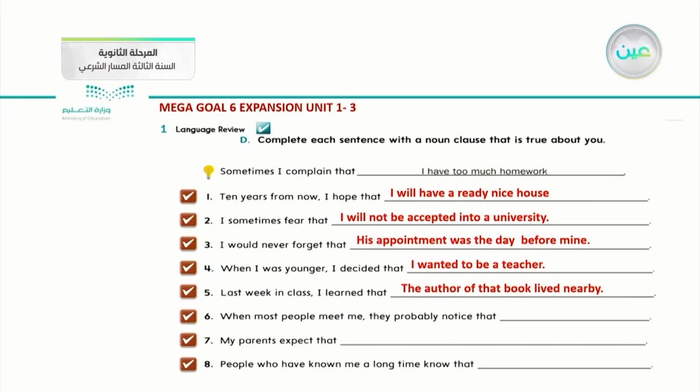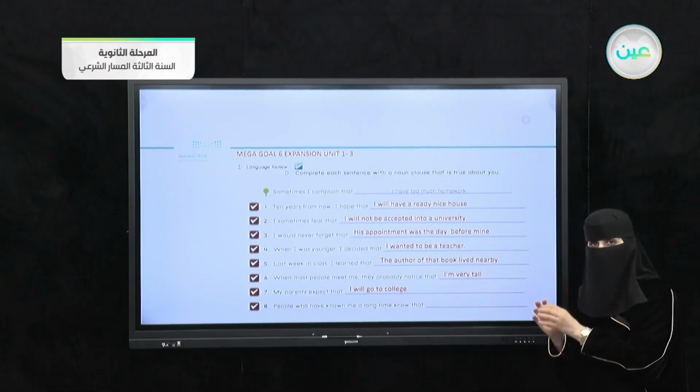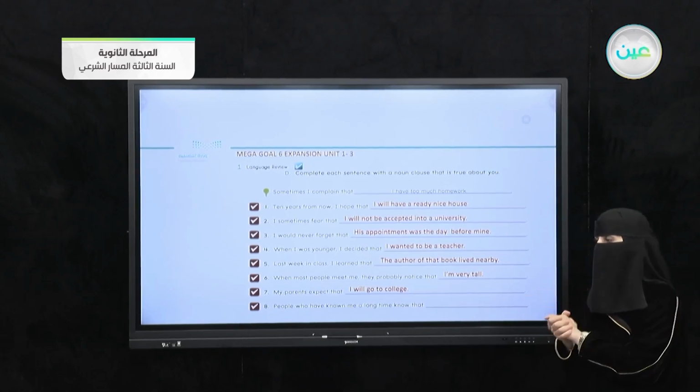Number 6, when people meet me, what do they probably notice? They probably noticed that I am very tall. I am very tall, which means the noun clause here is the subject inside the sentence. Number 7, my parents expect that. What do you think my parents expect? That I will go to college. We apply the verb inside the sentence as a noun clause.